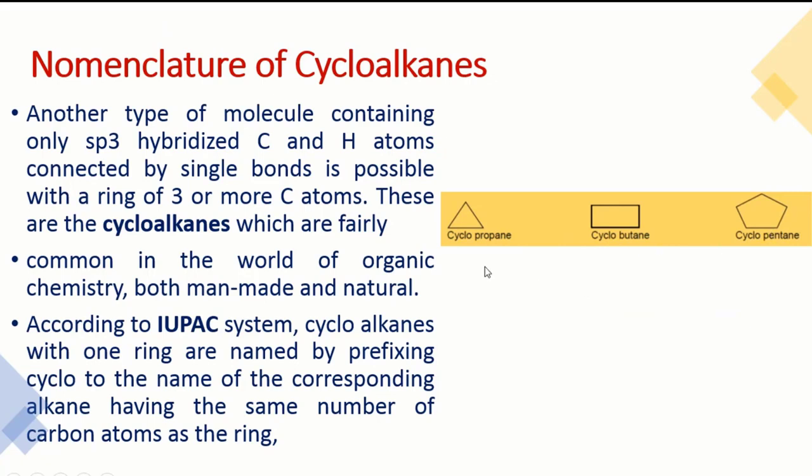These are the basic names for the cycloalkanes, and each carbon in these is sp3 hybridized.